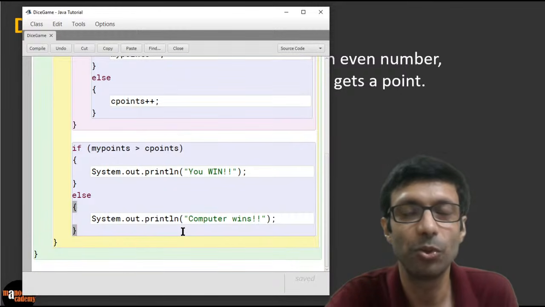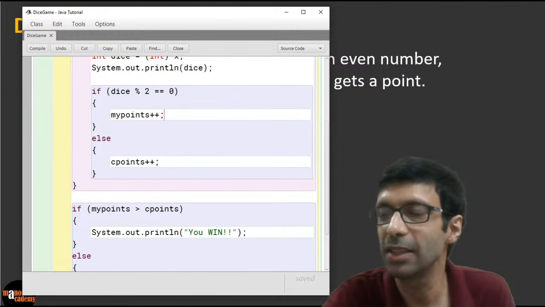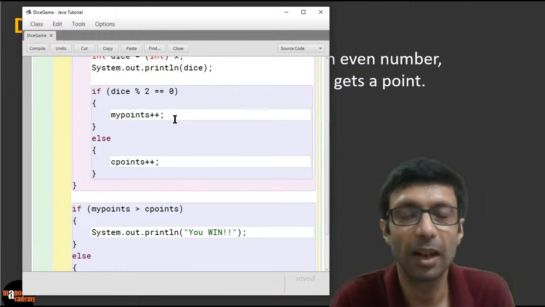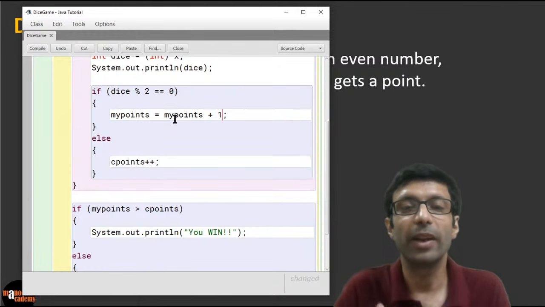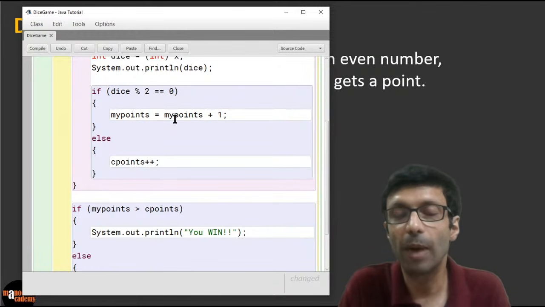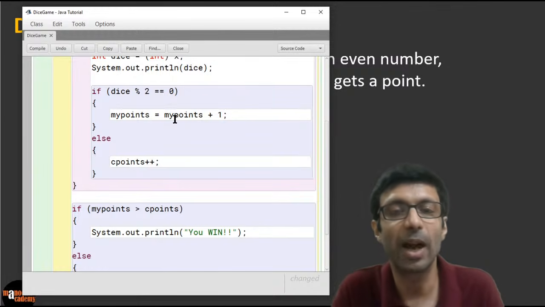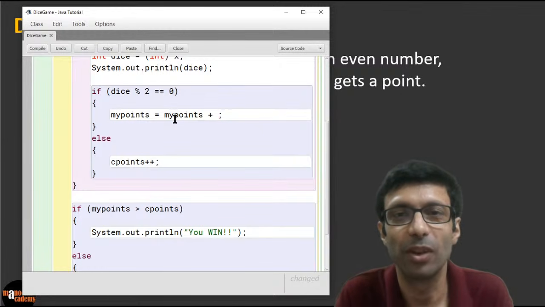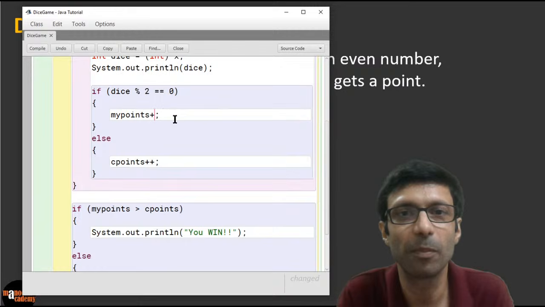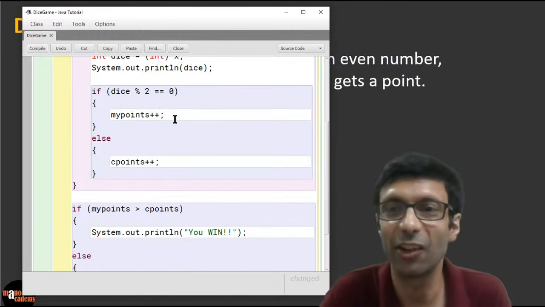So why am I typing plus plus? Good question. So this is the operator. I'm using this arithmetic operator. So guys, another way to do this is you can write myPoints equals myPoints plus 1. What does this mean? You're increasing, so the new value of myPoints is old points plus 1. But the shortcut of this is writing myPoints++. Basically, it means increment it. So instead of writing all this, we can just write it in short. Plus plus basically means increase by 1. So this is our increment operator.